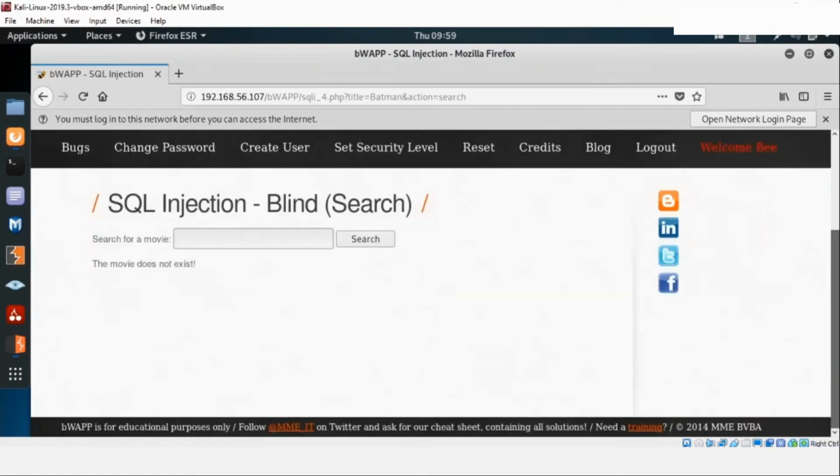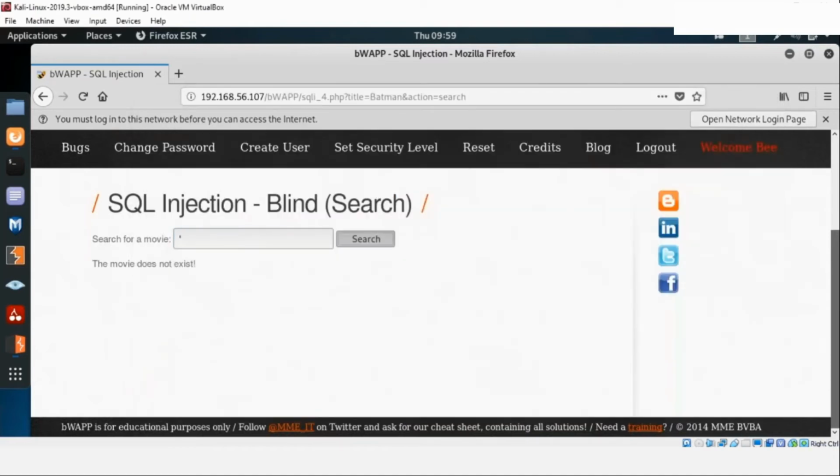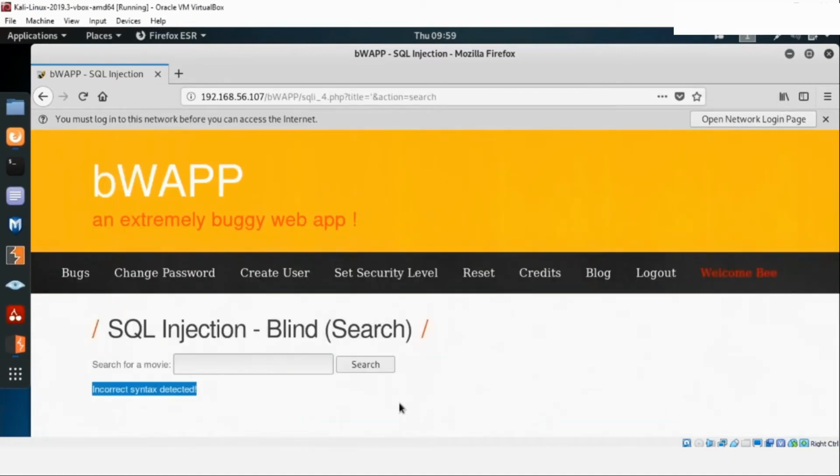So let's go ahead. Let's try SQL injection now. If you remember yesterday how we tried the SQL injection, you try special characters. So what are these special characters? This is single quote, double quote, this one, double hyphen and double pound. These are the different characters I can go ahead and try. Let's try the first one. What is happening here? Let's try here. And it gives me incorrect syntax detected. Although it has not given me a proper error related to SQL, it has given me an incorrect syntax detected.